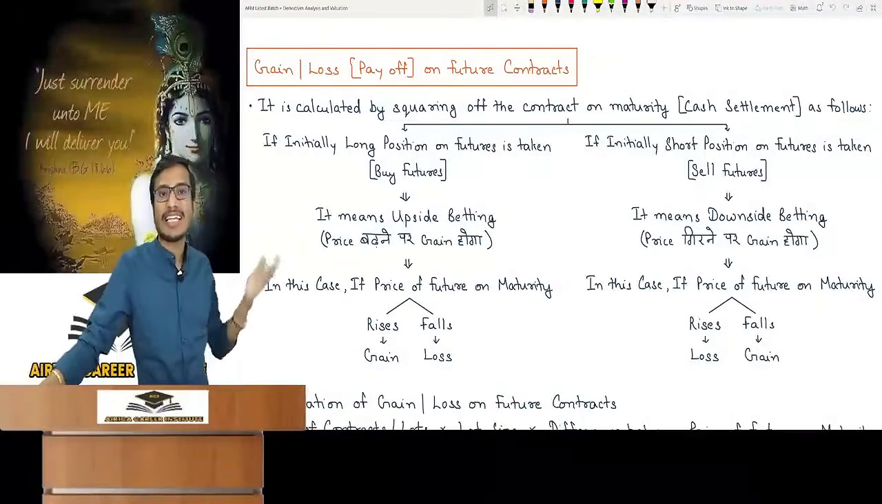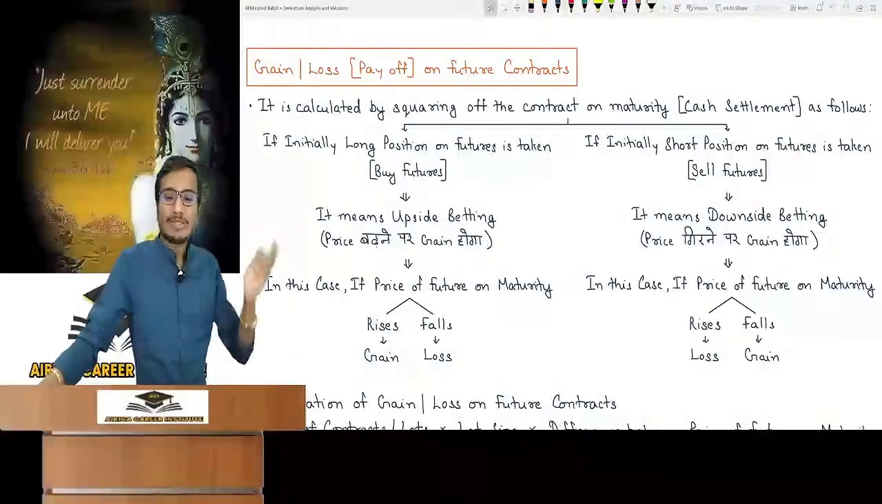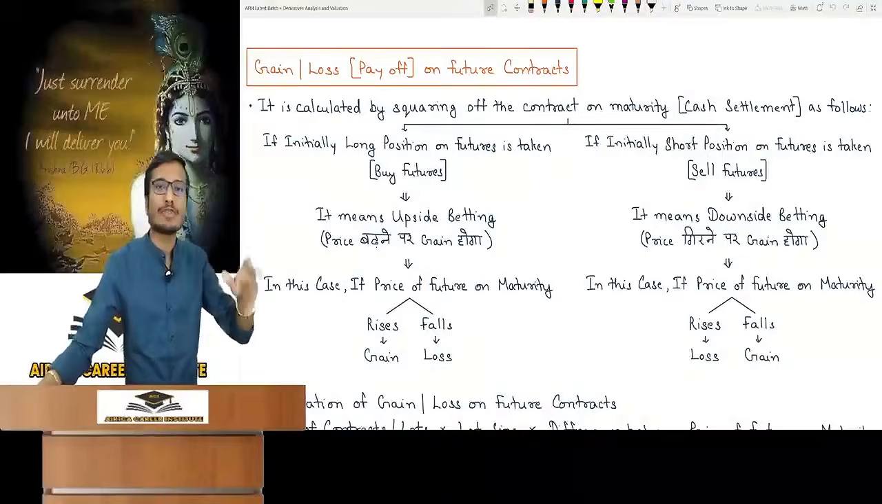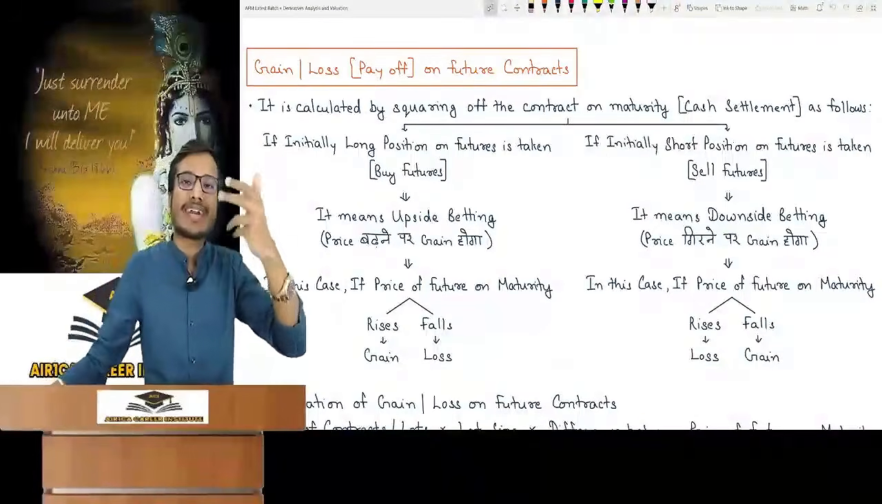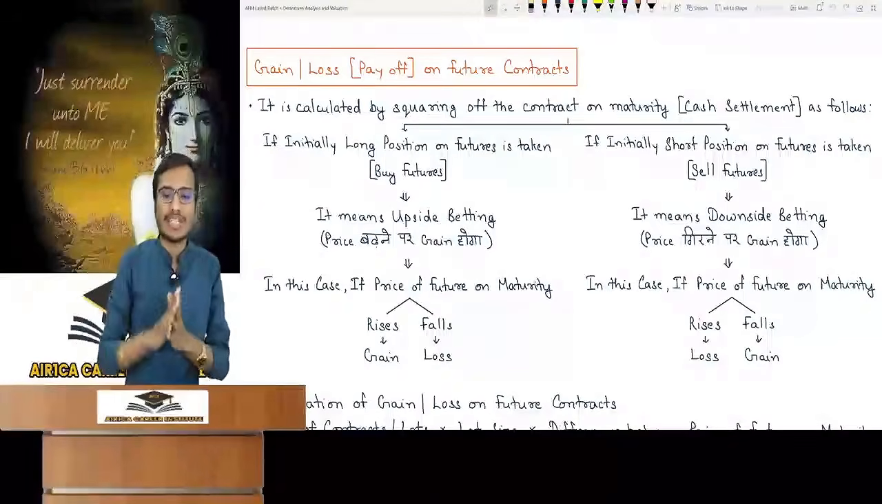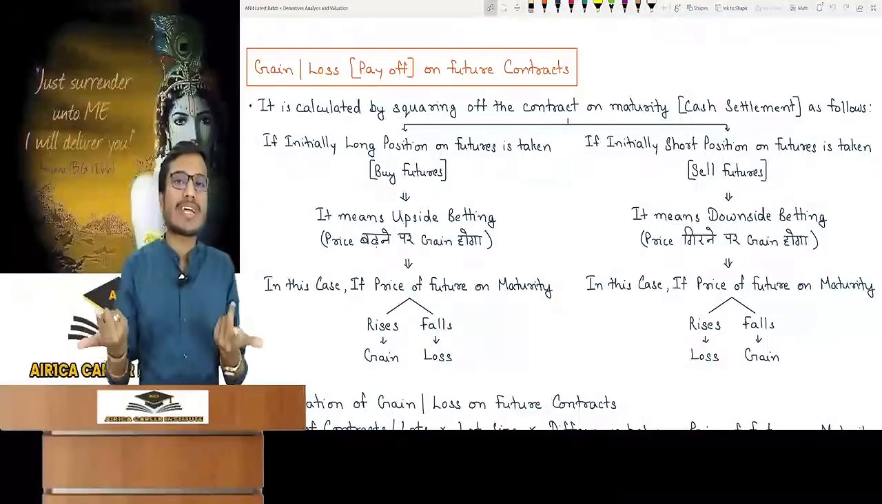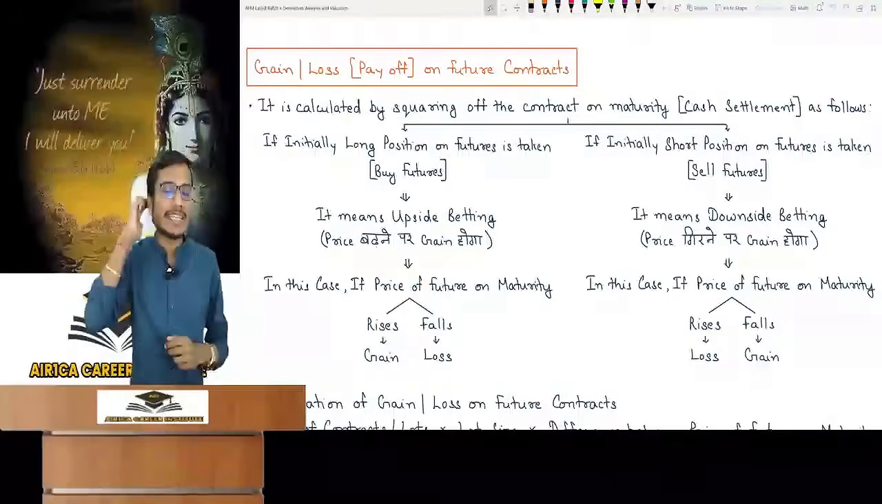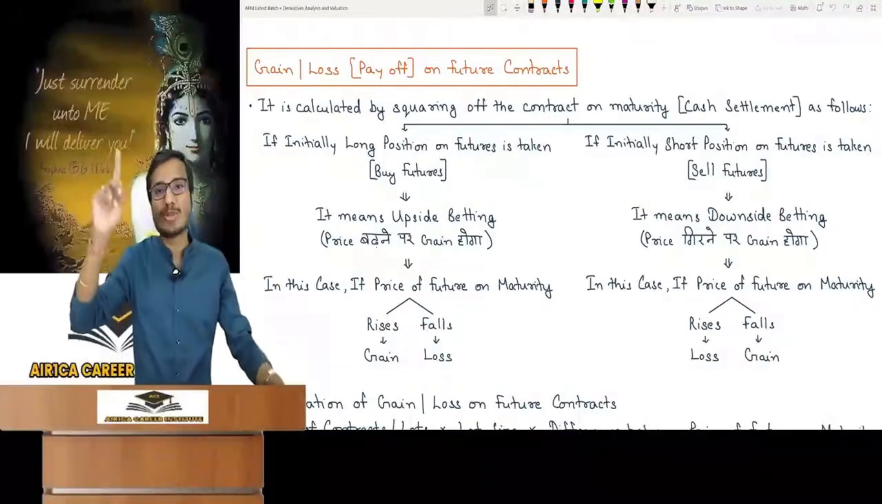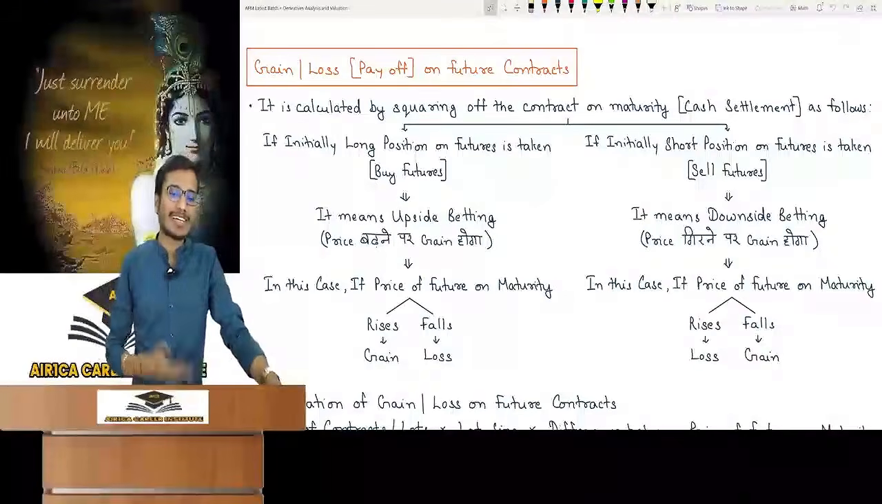And in exam, you will have to do this question and calculation. Second scenario, if I had created a short position in the future initially, that means I sold the future contract, a contract to sell, which means downside betting. I had put a bet on the price to fall. So what happened to me when the price fell? I had a gain. So in this case, if the price of the future falls on the maturity, then there will be a gain, and if the price increases, then there will be a loss.